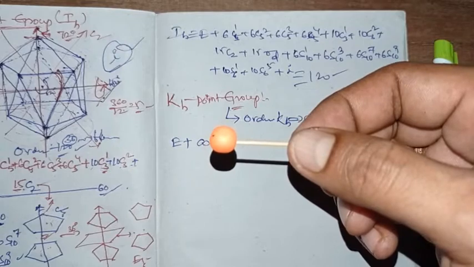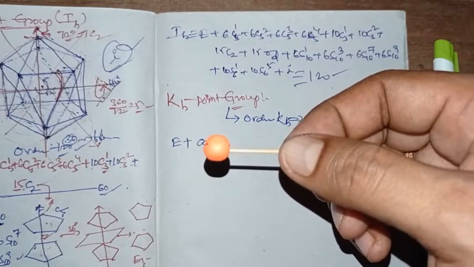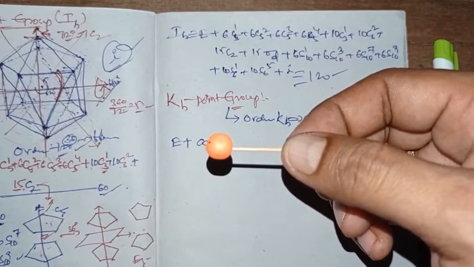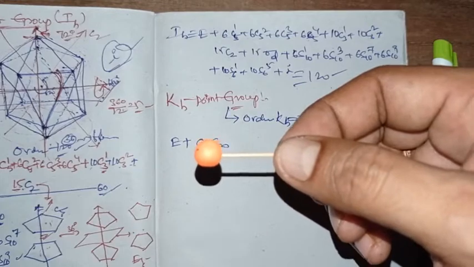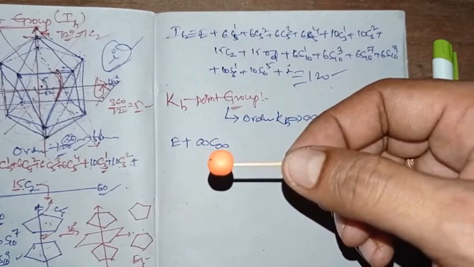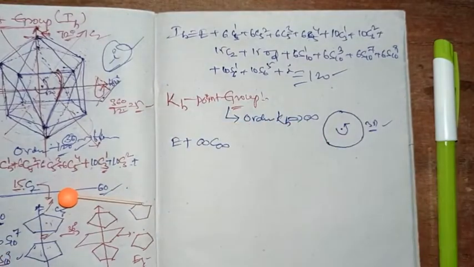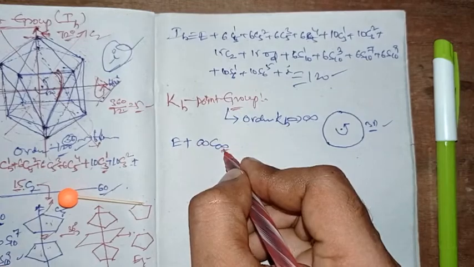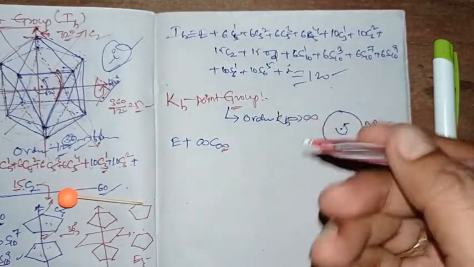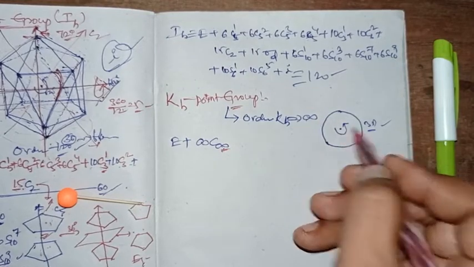You do even a minute angle, not 1 degree, and it also generates an equivalent configuration, right? Which means the order of such rotational axis becomes infinite. So infinite rotation axes are possible in a spherical shape, right?